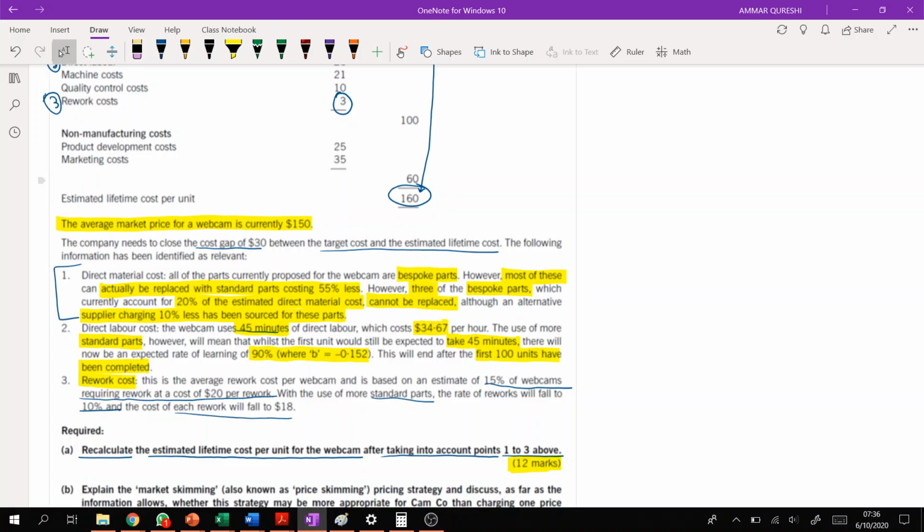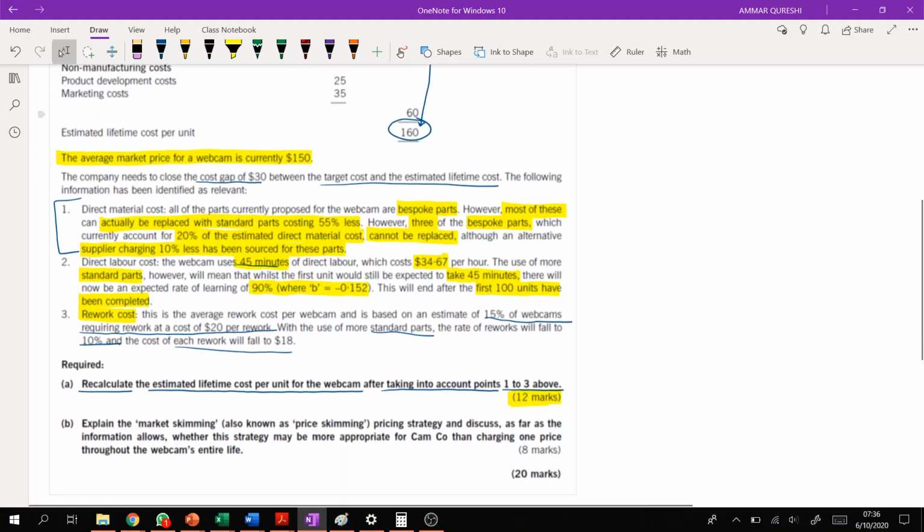With the use of more standard parts, the rework will fall to 10% at a cost of $18 each, right? So we are just trying to replace bespoke parts with standard parts, and that's going to reduce the material cost, reduce labor cost, and reduce reworking cost. This is basically what our expectations are.